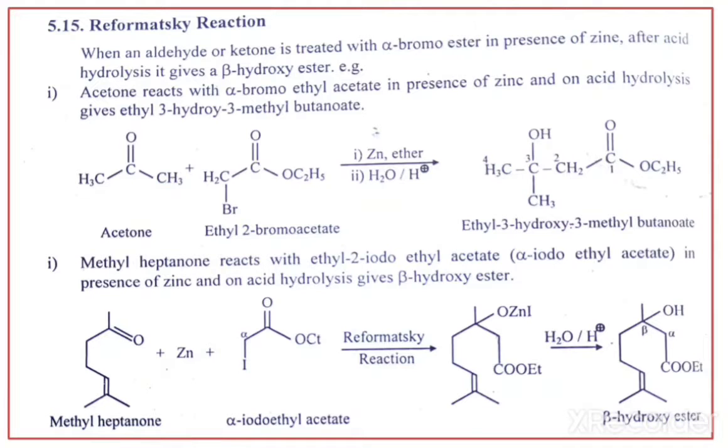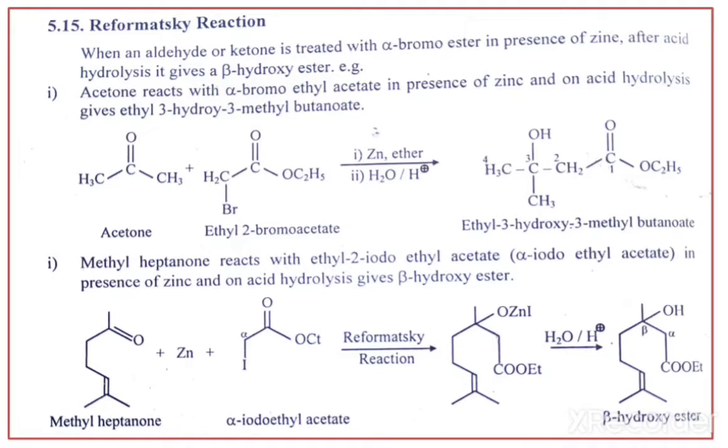First, the Reformatsky reaction. This is one of the name reactions. In a Reformatsky reaction, when an aldehyde or ketone is treated with alpha bromo ester in presence of zinc, and after acid hydrolysis it gives beta hydroxy ester. This is called the Reformatsky reaction.